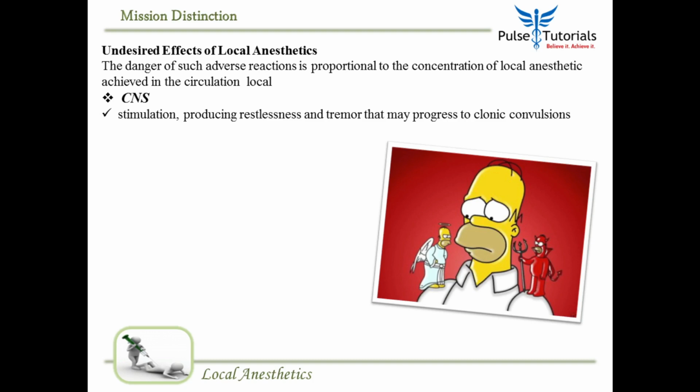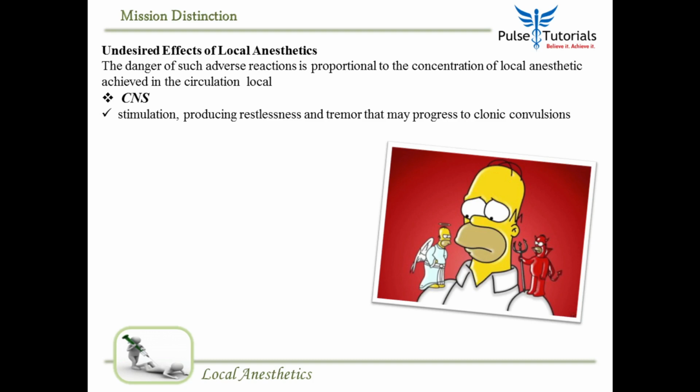Now, how does a local anesthetic, which is supposed to cause no action potential, cause stimulation? I explain this with a very simple concept. We have two kinds of neurons in our brain, the excitatory neurons and the inhibitory neurons. Remember that friend of ours who annoys us a lot, and there's this voice in our brain which says, kick him. These are the excitatory neurons. You can remember it that way. Of course, kicking someone is not really excitatory, but it's an example. But there's also this voice in our brain that says we are good friends, we should not hit someone.